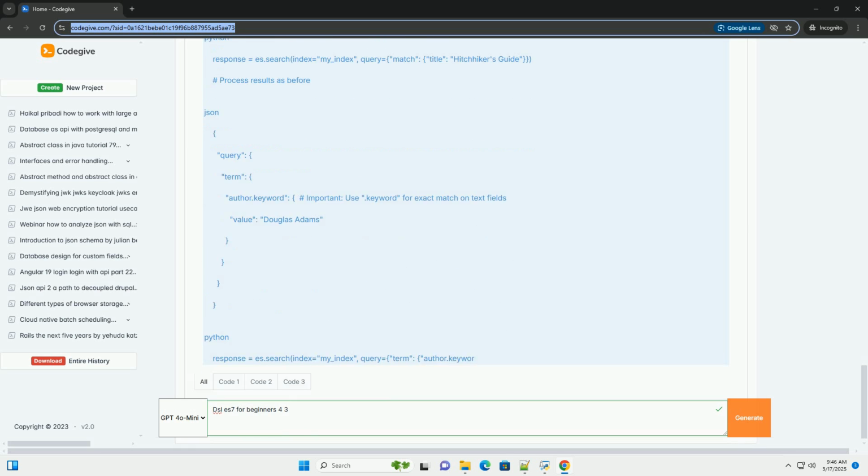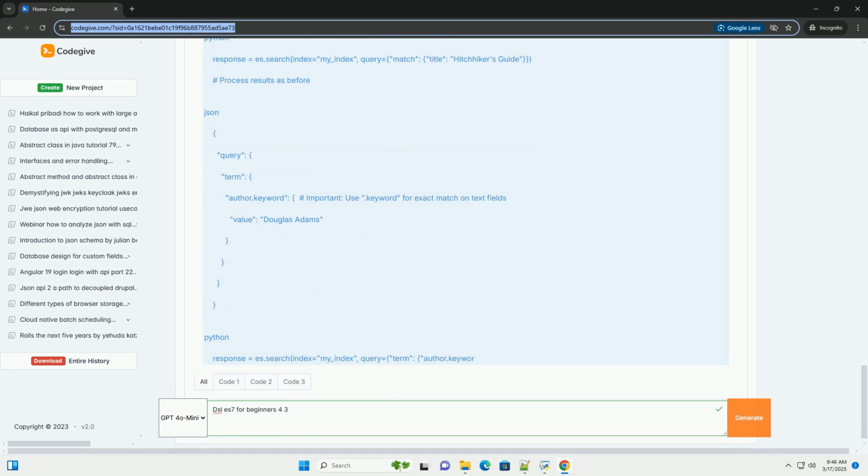It's often used for full text search, for example website search; log analytics; security information and event management, SIEM; business analytics; application performance monitoring, APM. What is the DSL and why use it?